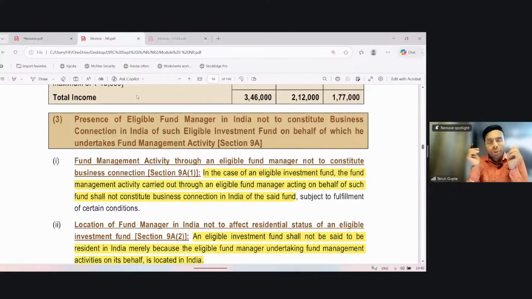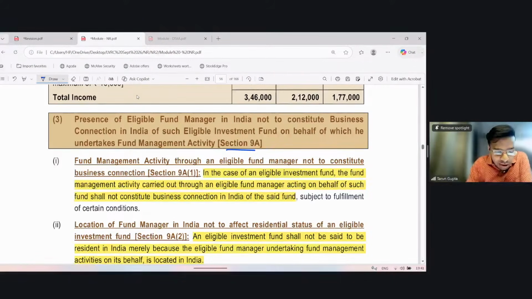Hanji friends. So, welcome back. Now we will discuss whether the activity of an eligible fund manager can make the eligible investment fund taxable in India. So, a benefit is given under section 9.